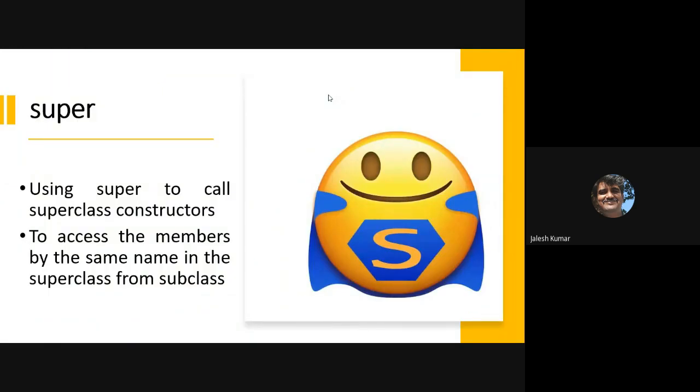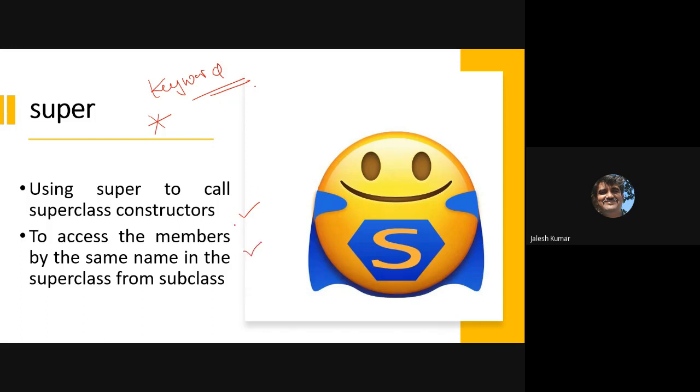Now, another one is called super. What is super? Super is a keyword, and it is a very important question. Where is it used? Super is used to call superclass constructors, and to access members of the same name in the superclass from the subclass.